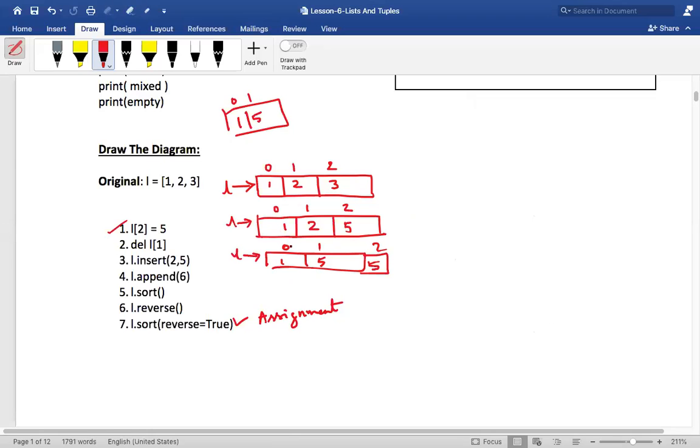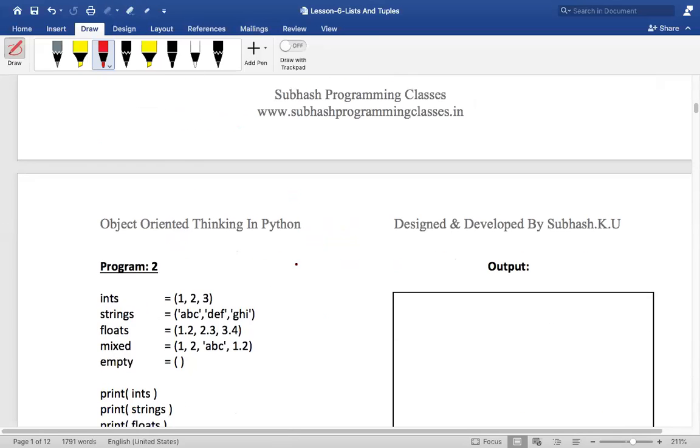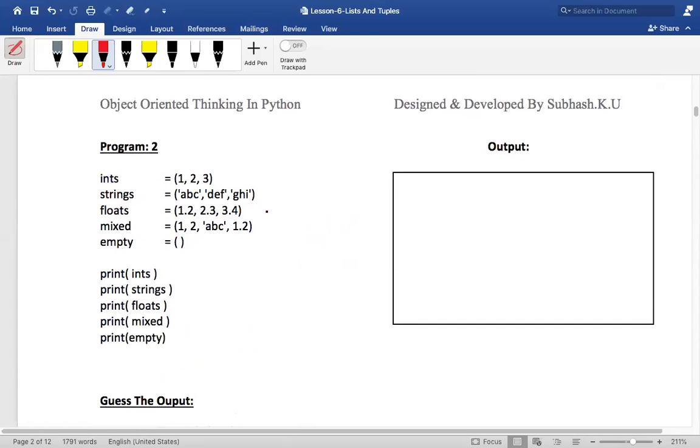Okay, right. Now, coming to the next one. Now, what is this, my dear friends? Is there any difference between the previous program and this program? Here it is small brackets. In the previous one, it was square bracket, isn't it? When you have small brackets like this, it becomes your tuple.